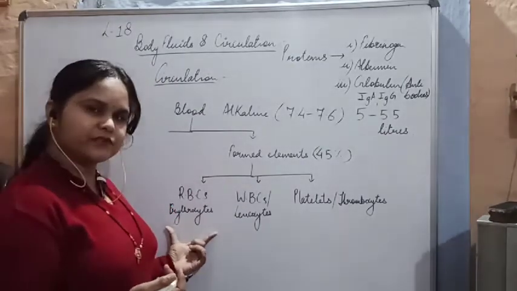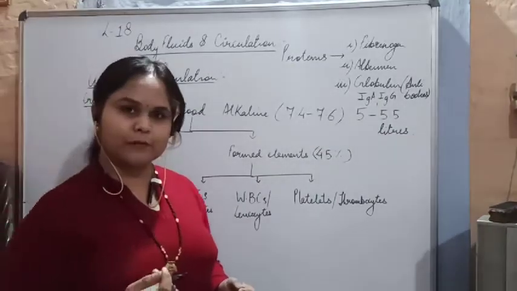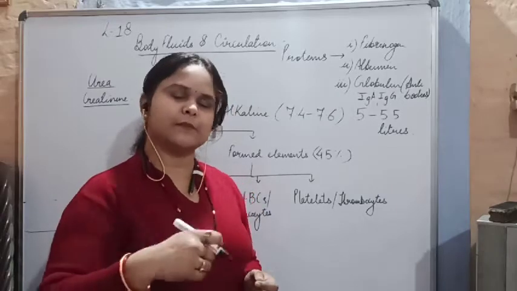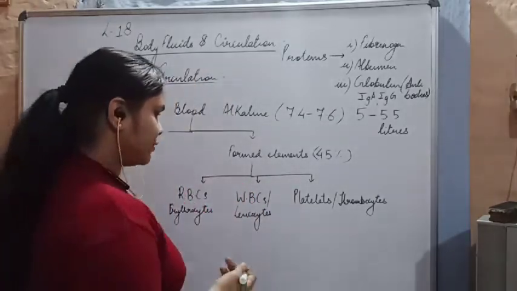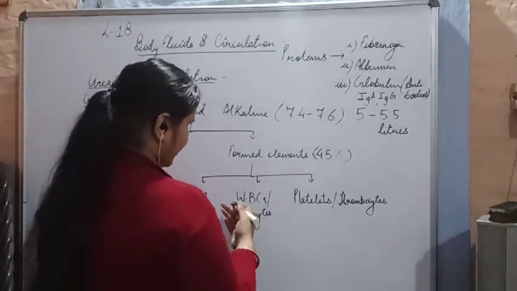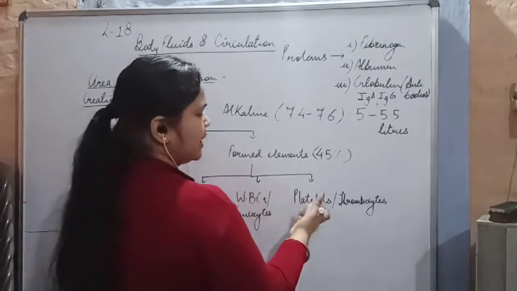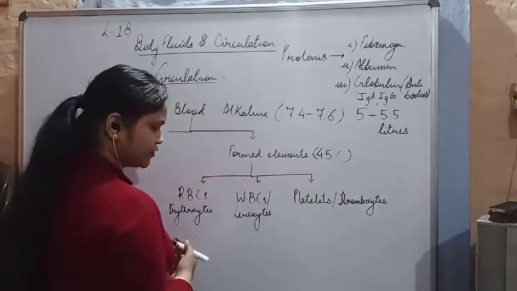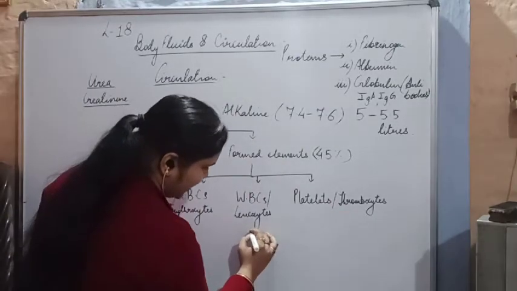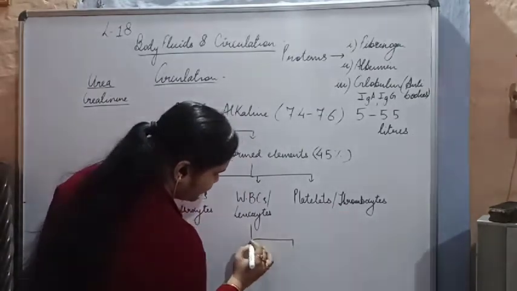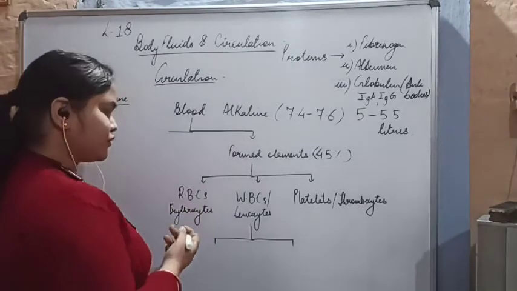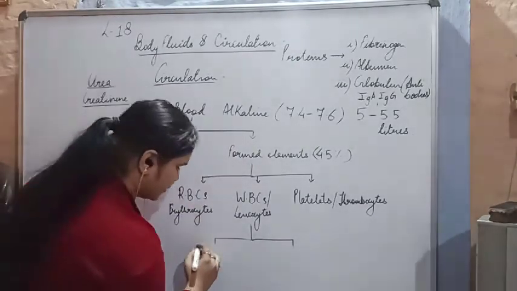Why are they called erythrocytes? Because they contain hemoglobin, and as a result of hemoglobin they appear red in color. So let's discuss them in detail. Now what are the RBCs, what are the WBCs, what are the platelets or thrombocytes? So if we convert this in the chart, we can also show here the division of WBCs.